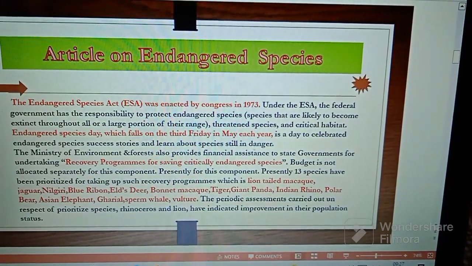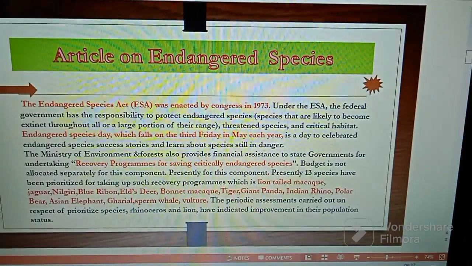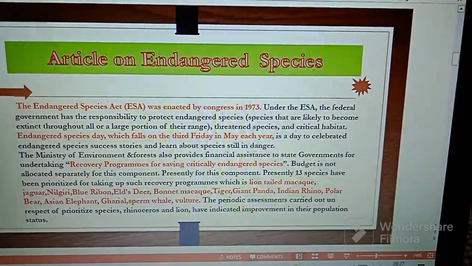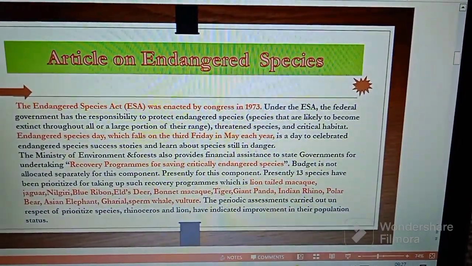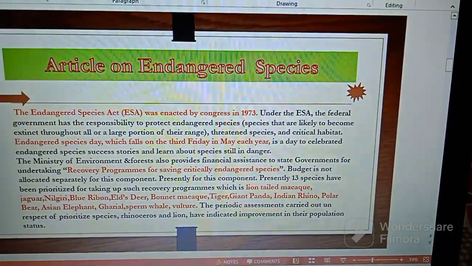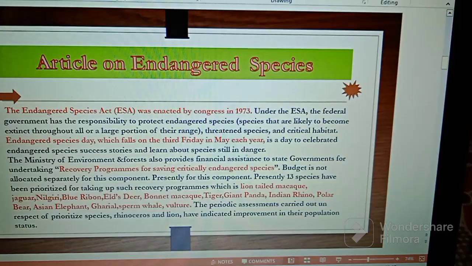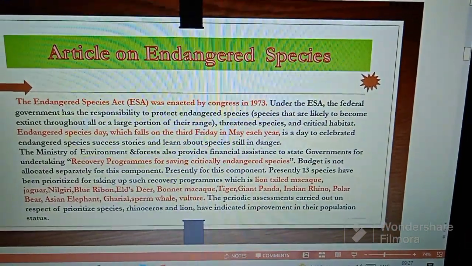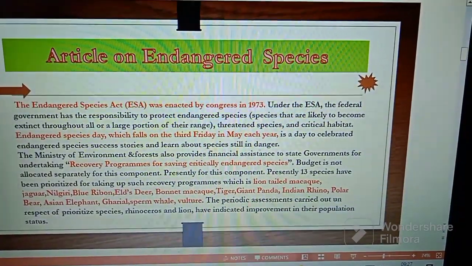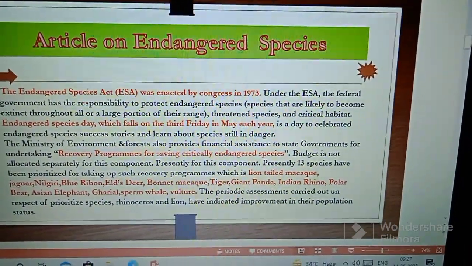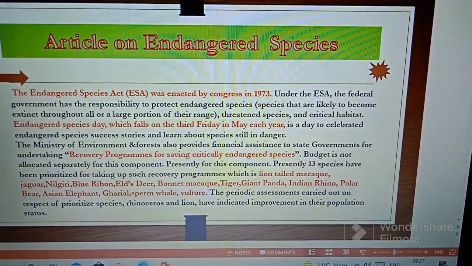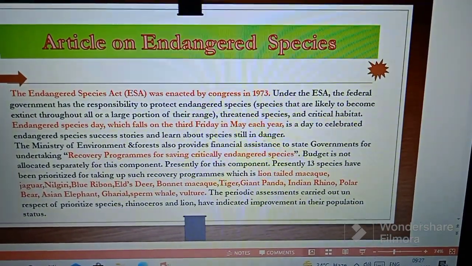Under the ESA, the federal government has the responsibility to protect endangered species, species that are likely to become extinct throughout all or a large portion of their range, threatened species and critical habitat. Endangered Species Day, which falls on the third Friday in May each year, is a day to celebrate endangered species success stories and learn about species still in danger.